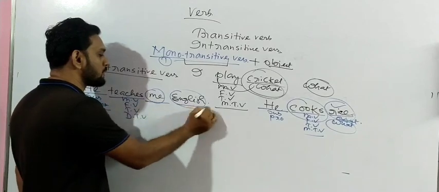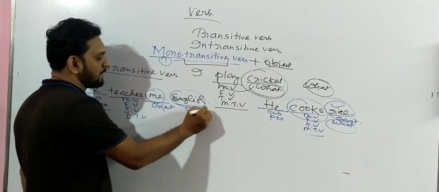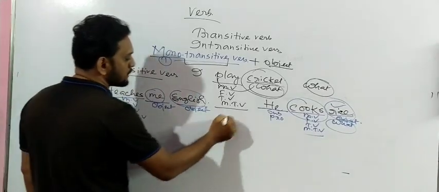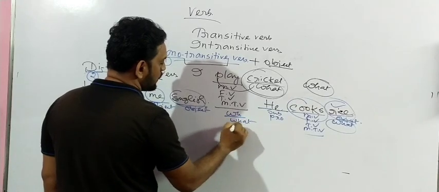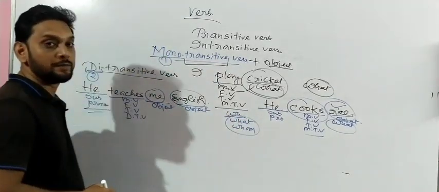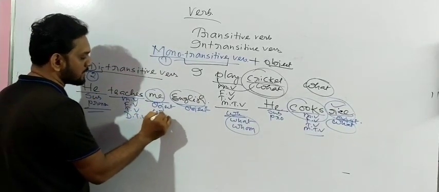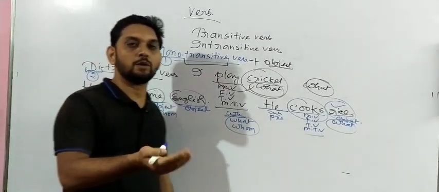And why do we call it a ditransitive verb? Because there are how many objects? Two objects. Both are objects. So how can you define the object in a sentence? Using the WH question words what and whom. Using the WH question words what and whom, we can easily find out the object. Let me clarify it. He teaches whom? Ask the question. He teaches whom? You got the answer? Me. You got the answer what?